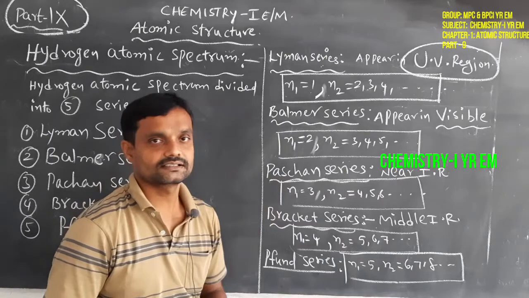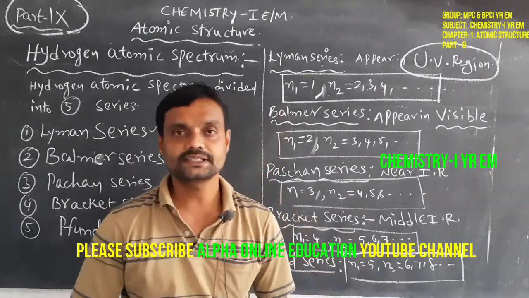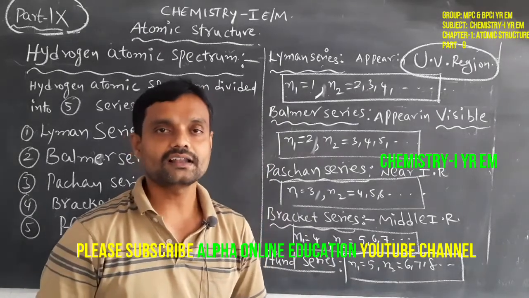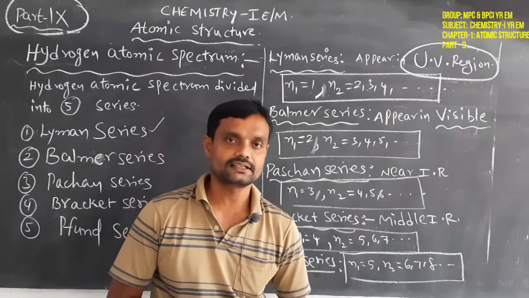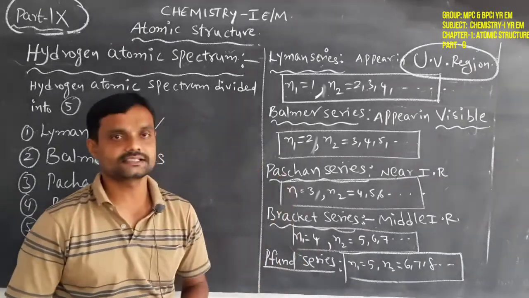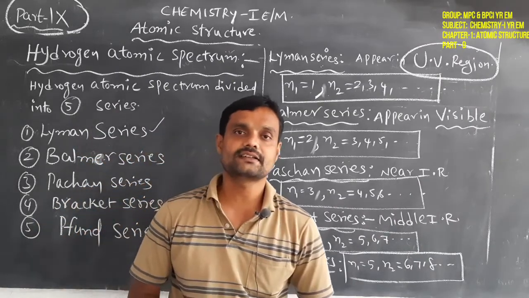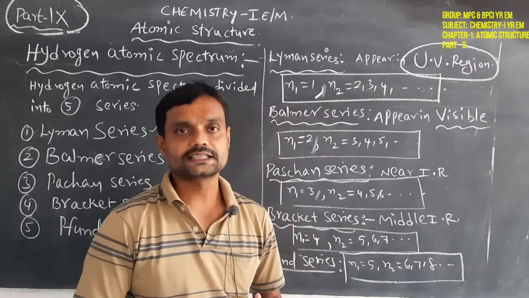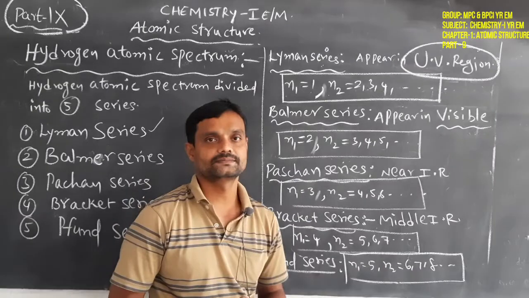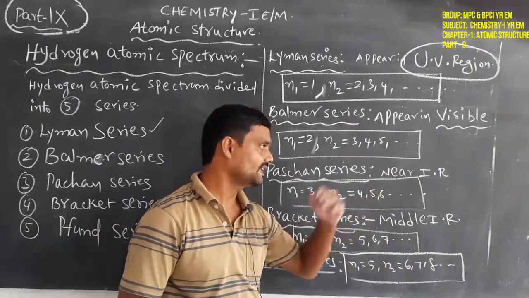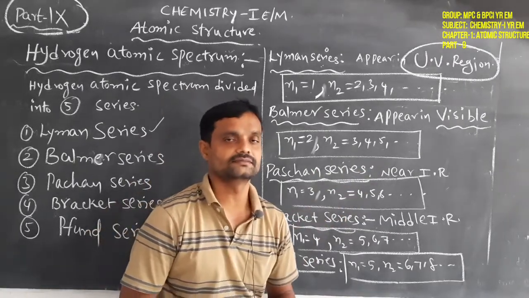Next, the Paschen series. How can it be defined? Simply, all higher energy level electrons come back to the third energy level. That is called the Paschen series. It appears in the near IR region, the near infrared region.